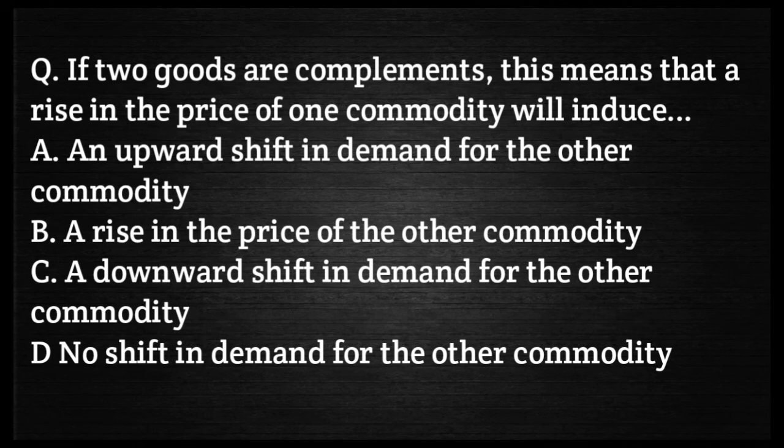Let's move to another question. If two goods are complements, this means that a rise in the price of one commodity will induce: option A, an upward shift in the demand for the other commodity; option B, a rise in the price of the other commodity; option C, a downward shift in the demand for the other commodity; and option D, no shift in demand for the other commodity. Your correct answer is option A, an upward shift in the demand for the other commodity.